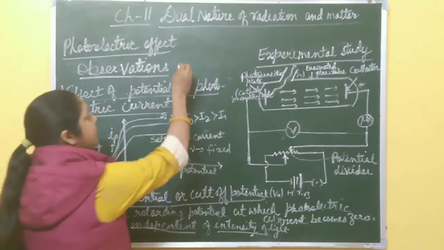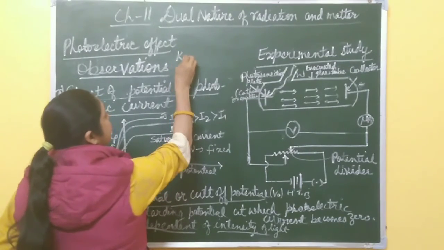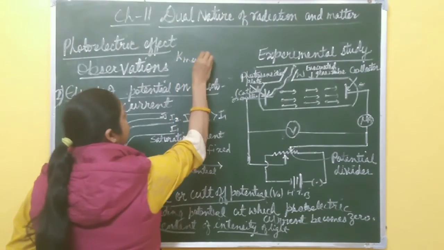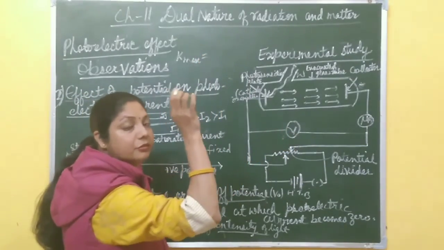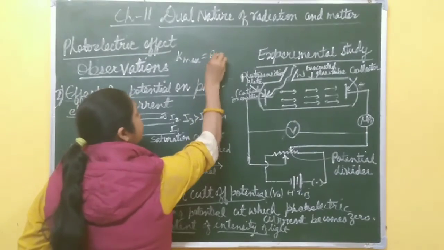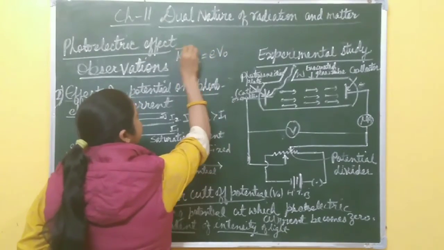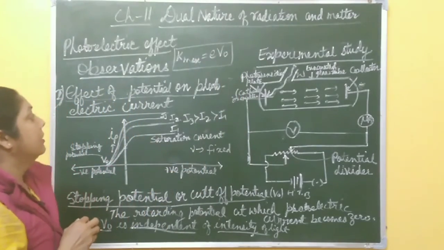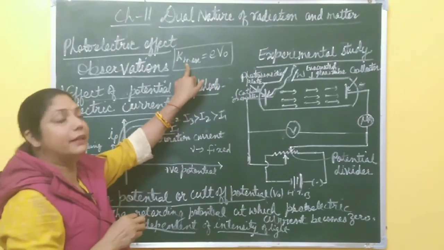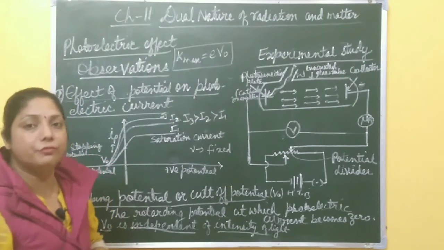So there is one expression: maximum kinetic energy of electron is equal to the work done by the stopping potential to stop the fast moving electrons, eV0. This is the relation between stopping potential and kinetic energy. This maximum kinetic energy is equal to eV0.